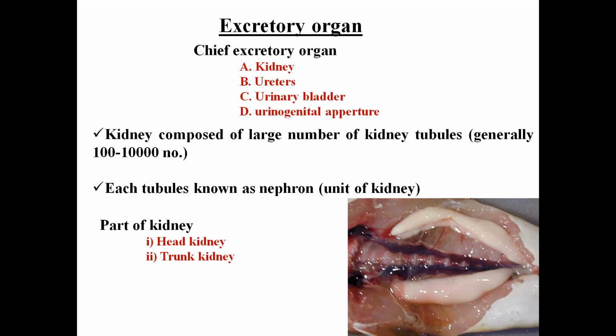Okay, and if we talk about the fishes, the fish kidney is divided into two parts, the head and the trunk. When you have the anatomy dissection, you must have visualized the kidney, this dark colored structure, okay, which is running on both sides of the vertebrae. Here you can see this one and this one, this is the kidney. Okay, the upper portion is the head kidney, and this one which is running along to the tail, this is the trunk kidney.